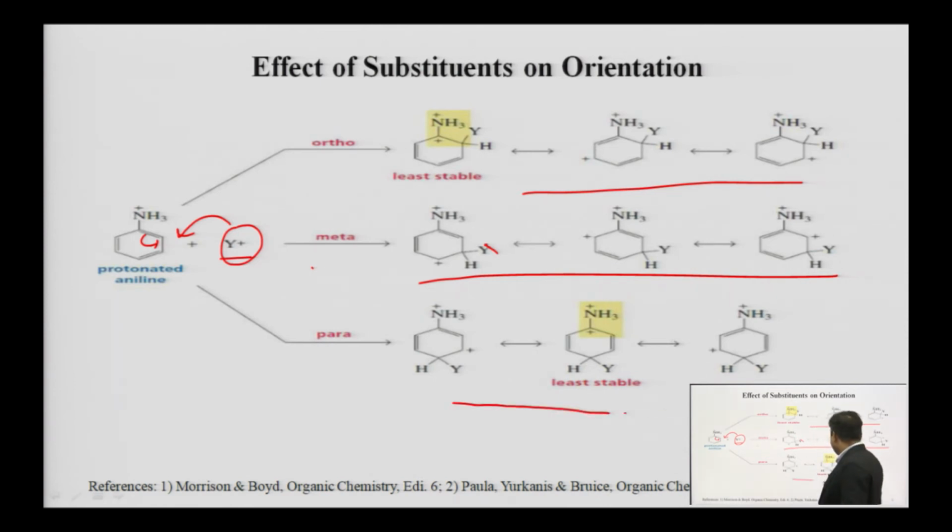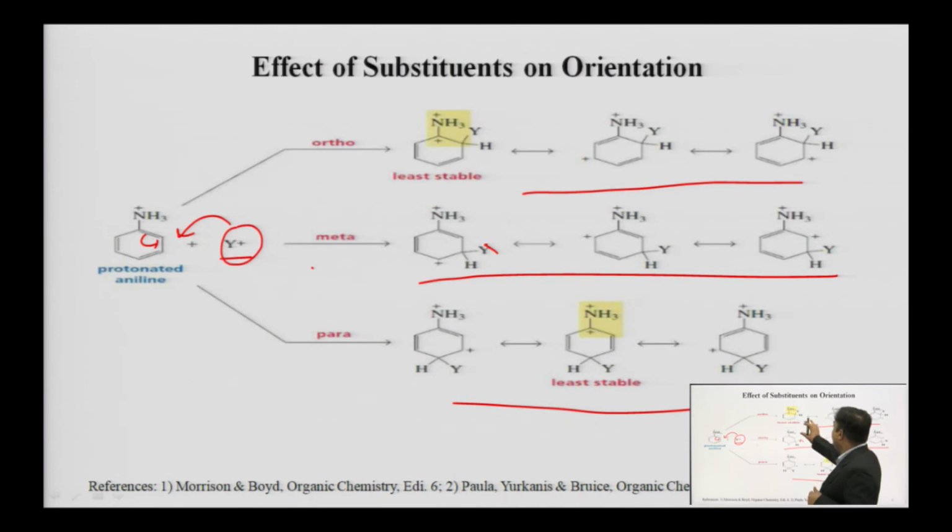In case of para attack, again a carbocation is formed as an intermediate, and because of the delocalization of the positive charge all along the benzene ring, there is also the possibility of three resonating structures. So, the number of resonating structures formed by the attack of the second electrophile on the benzene is the same. Three resonating structures are possible in all three orientations, ortho, meta or para. Now, you can check the stability.